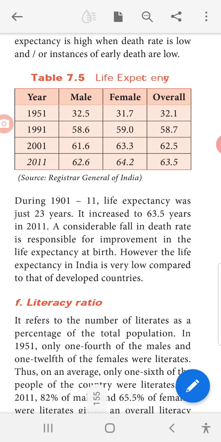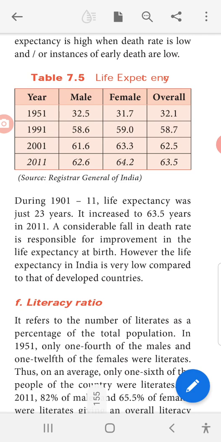During 1901 to 1911, life expectancy was just 23 years. Okay, they will live only 23 years. After that, they will die. It increased to 63.5 years in 2011. Okay. A considerable fall in death rate is responsible for improvement in the life expectancy at birth. However, the life expectancy in India is very low compared to that of developed countries.